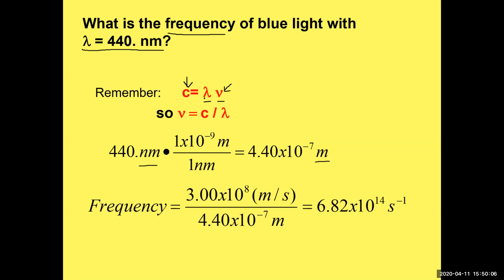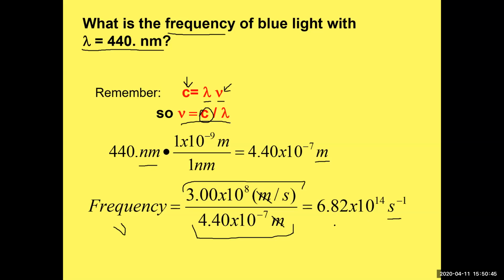So now we can go back to this equation here, and we're just going to plop everything in. So this is frequency. Remember, frequency is that nu, that sort of tilted v little thing. That's equal to c right here, which is given as 3 times 10 to the 8th meters per second. And now we're dividing it by our lambda that we converted to meters. And if you do that math, the meters will cancel out, but the seconds are still on the bottom of the fraction, because it's in the denominator here. So they end up being either 1 over seconds or seconds to the minus 1.